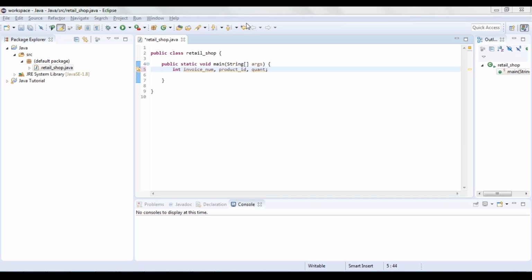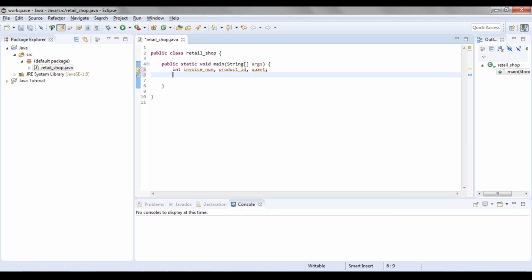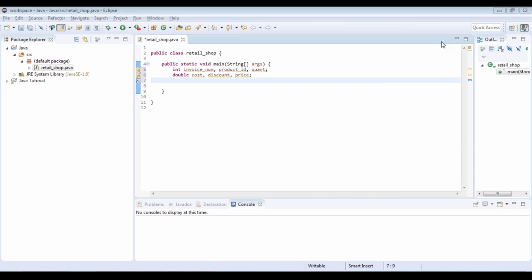After that, we had double values. So for double, what you're going to do is you're going to go next line and you're going to call it double. Now I had my cost, so I'll just call it cost. Then I had discount, and then I had my final price, so I'll just call it price. So these were doubles. Now to specify a boolean type, you have to completely type boolean, and then you had feedback. So this is how you define different data types in Java.